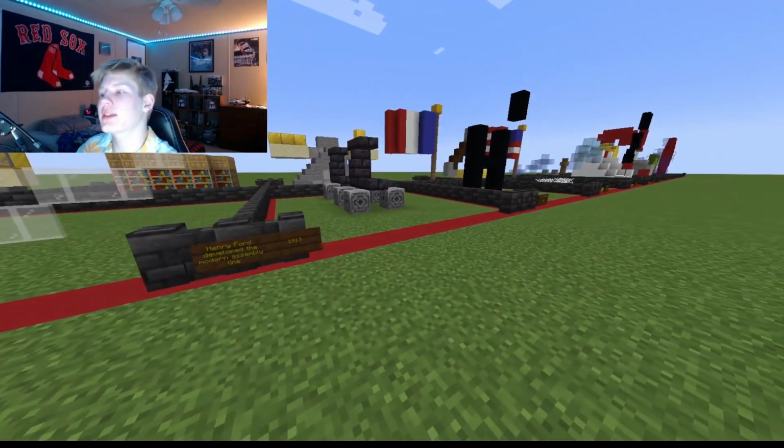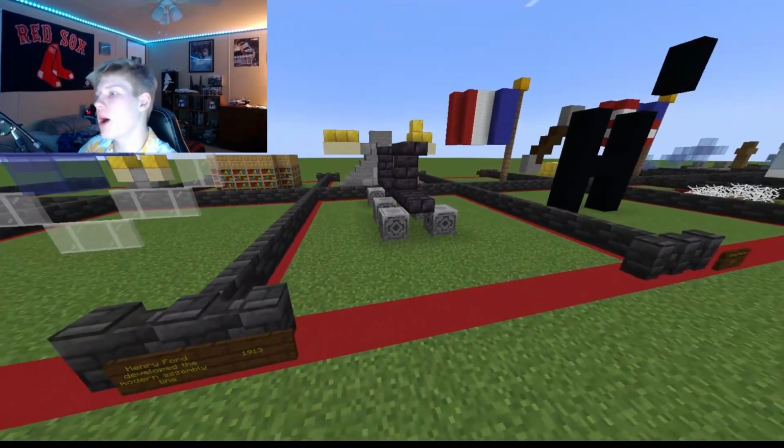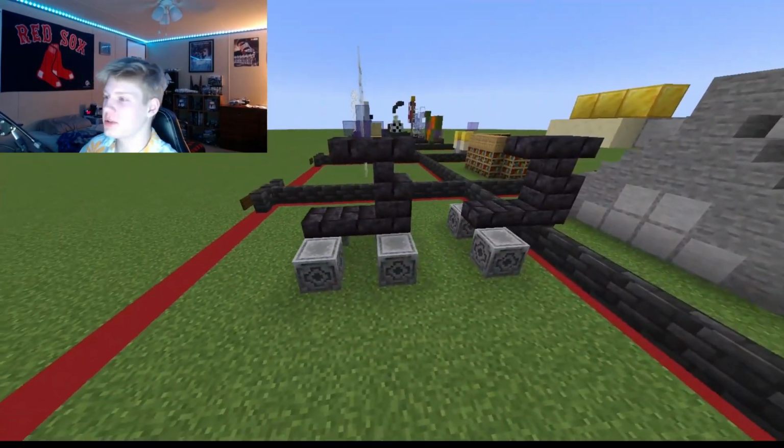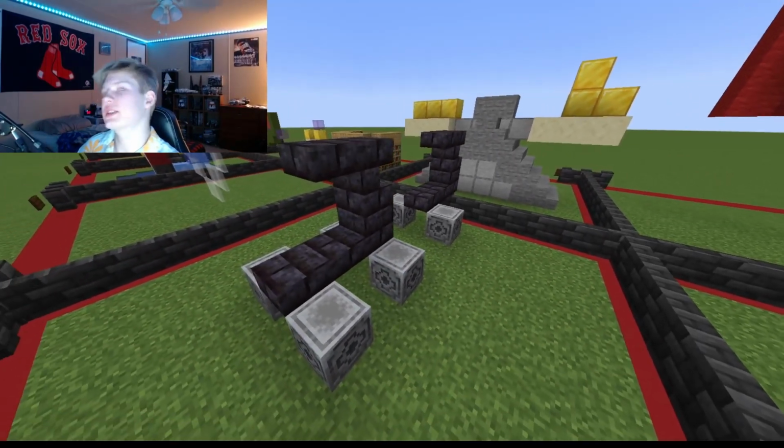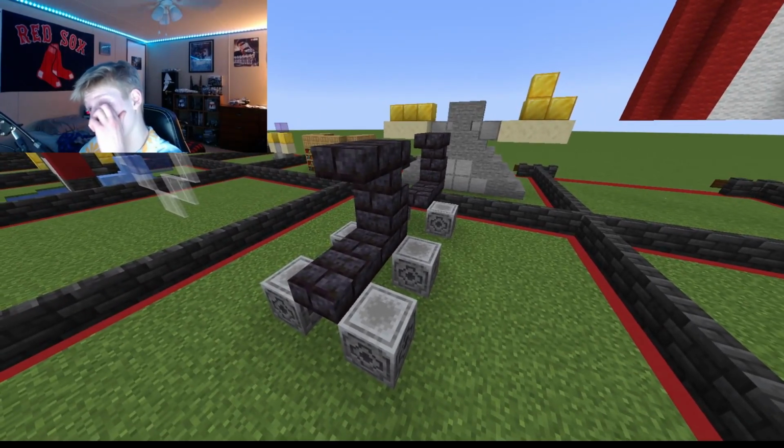Then also in 1913, Henry Ford developed the modern assembly line. So these are supposed to be Model Ts. I don't know. I just threw them together, and I think this took less than 30 seconds.